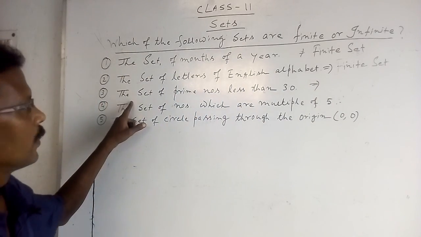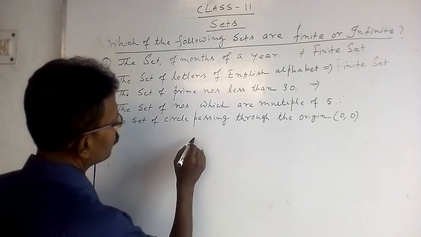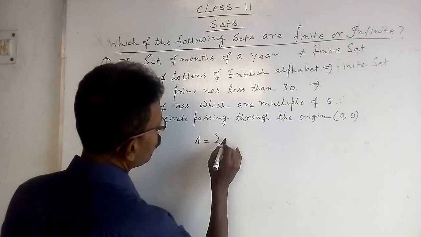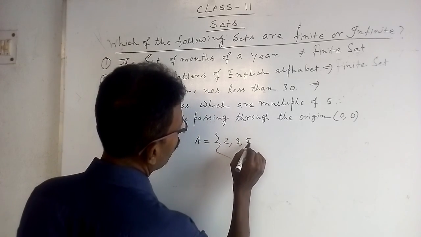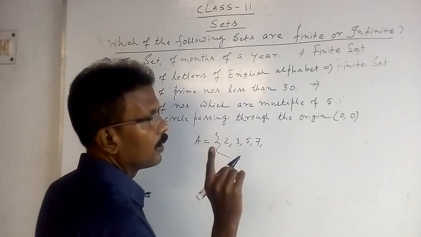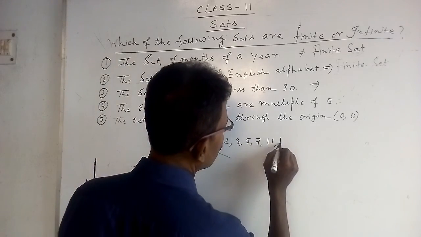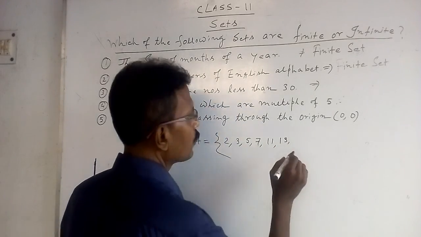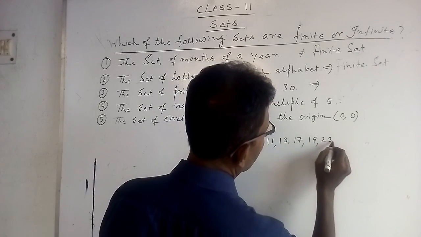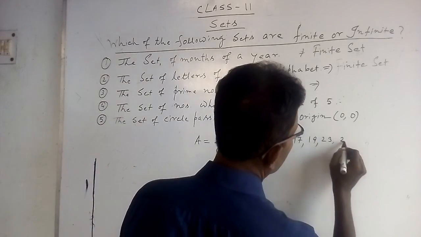Now the third one, the set of prime numbers less than 30. What are the prime numbers less than 30? You start from 2, 3, 5, 7, 11, 13, 17, 19, 23, 29.